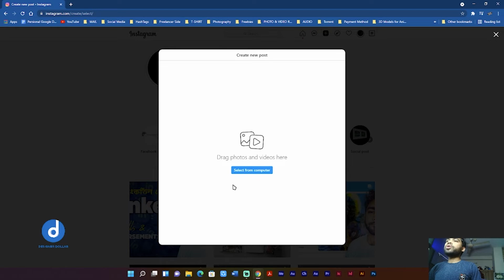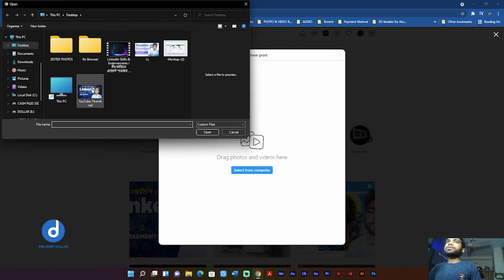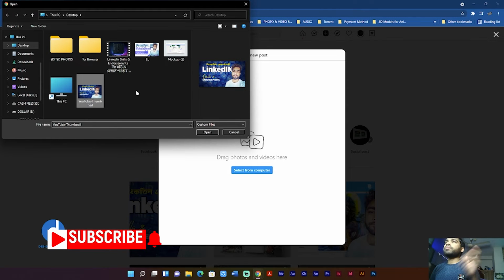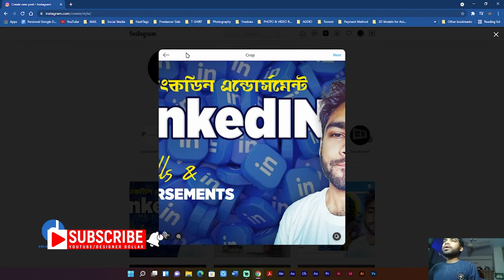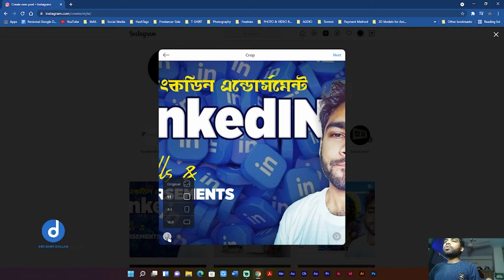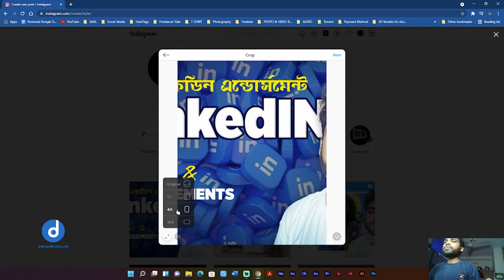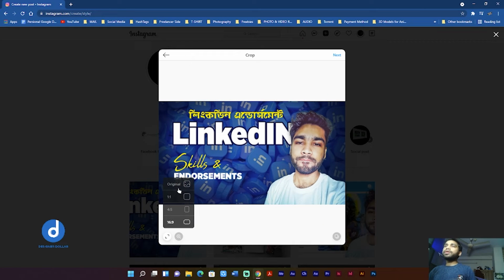So I am going to select the picture, and this is my latest tutorial in Bangla language. This is the Bangla version because I am living in Bangladesh. I can use it as a template, and after clicking on the image or video, you can crop it as you like. If you click on the cogwheel here, you can easily crop the dimension or aspect ratio. You just have to experience it. I am just going to keep the original size and click on next.